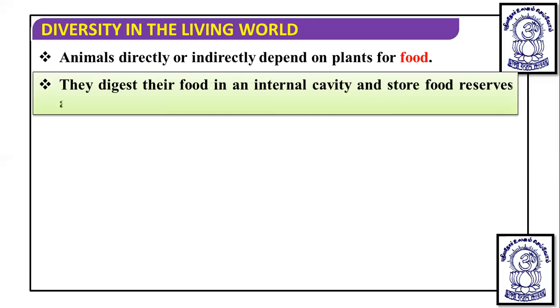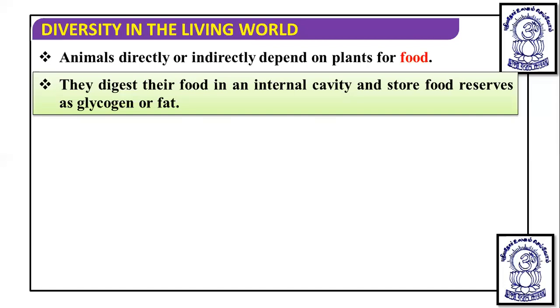Animals ingest their food, and after ingestion, they digest this food in their internal cavity, the digestive tract, the digestive system. After this, they absorb the food and store it as a glycogen compound.